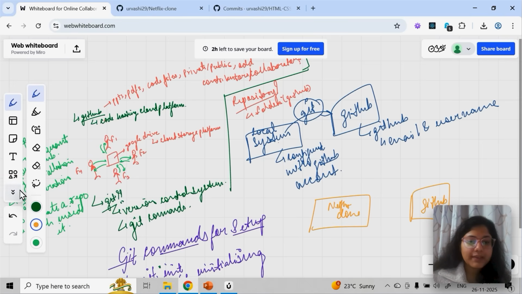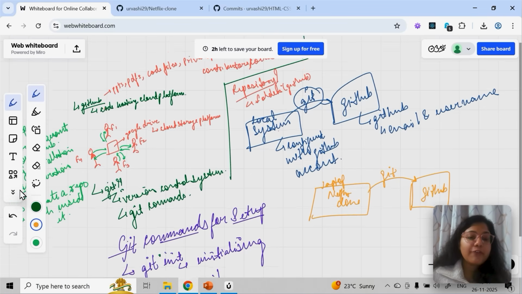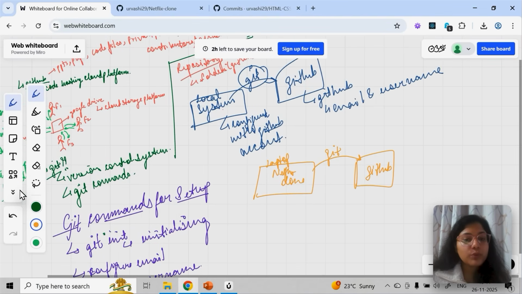Okay, basically my laptop system. I want to push it. So to do this, you can clearly see I used Git. Whenever you're trying to put something from your local system to your GitHub, that's called the push command. Just remember that's called push, and that is exactly what I have run. When you're putting something from your laptop to GitHub, that's called push.